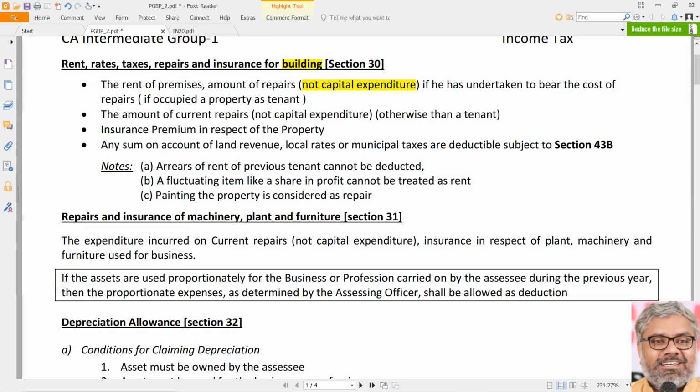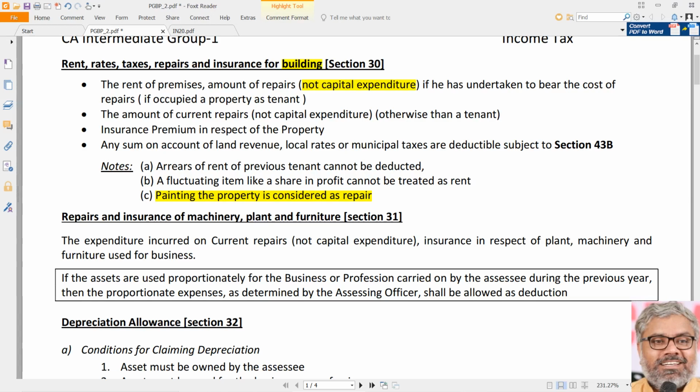Let us say in one of the questions it was given that the SSC has constructed an additional washroom. Is that a capital expenditure? Yes, it is. He may not be the owner of that building, but he can do some additional fittings, which are assets, not expenses. So capital expenditure is simply that which creates an asset. Revenue expenditure is something which is incurred to maintain the building or maintain the asset intact. For example, painting of the property. Can that be considered a capital expenditure? No, it is not. It is common revenue expenditure.